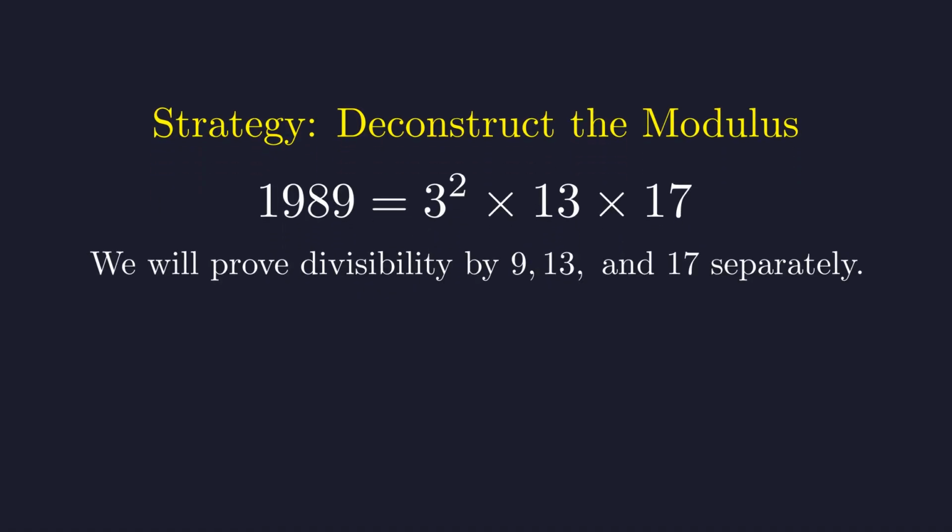Because these factors are pairwise coprime, if the expression is divisible by each of them, it must be divisible by their product. This is a direct application of the Chinese Remainder Theorem. Let's begin with the proof of divisibility by 9. We'll split this into two cases based on whether n is a multiple of 3.